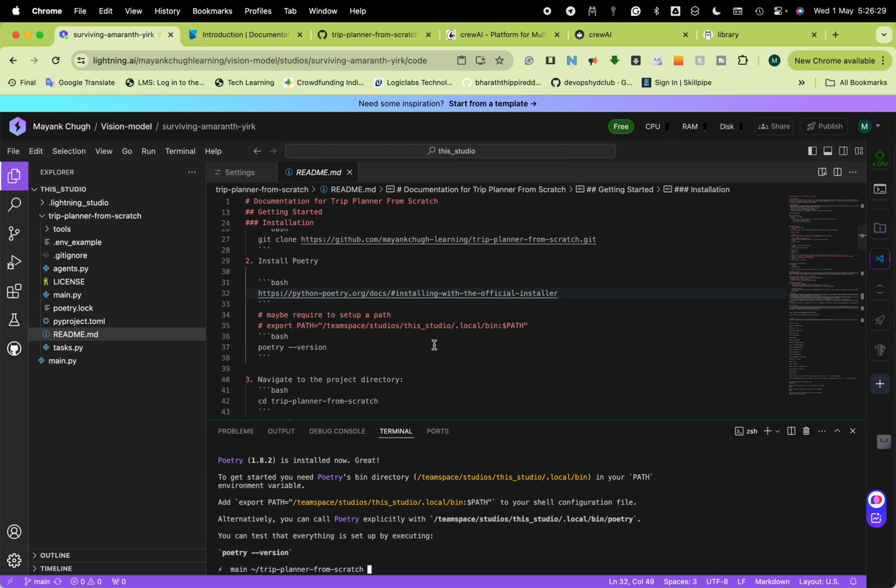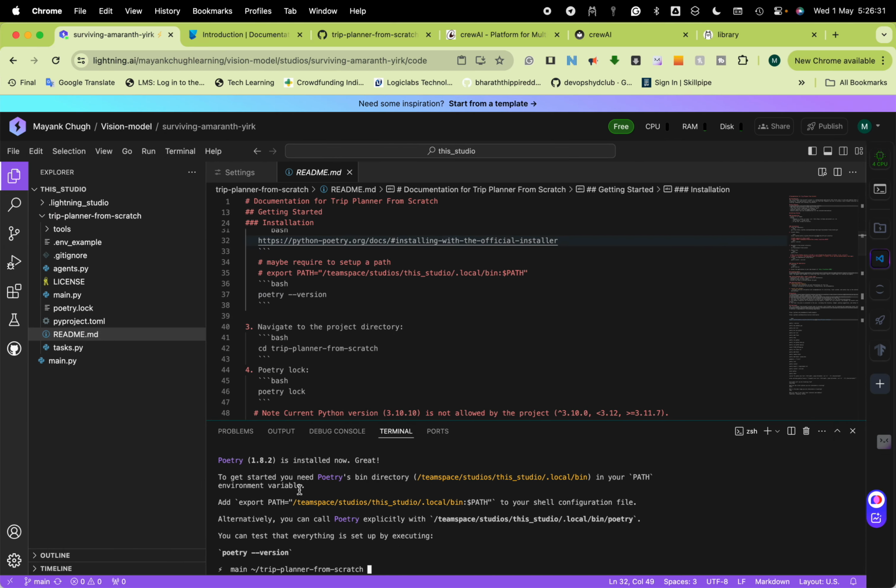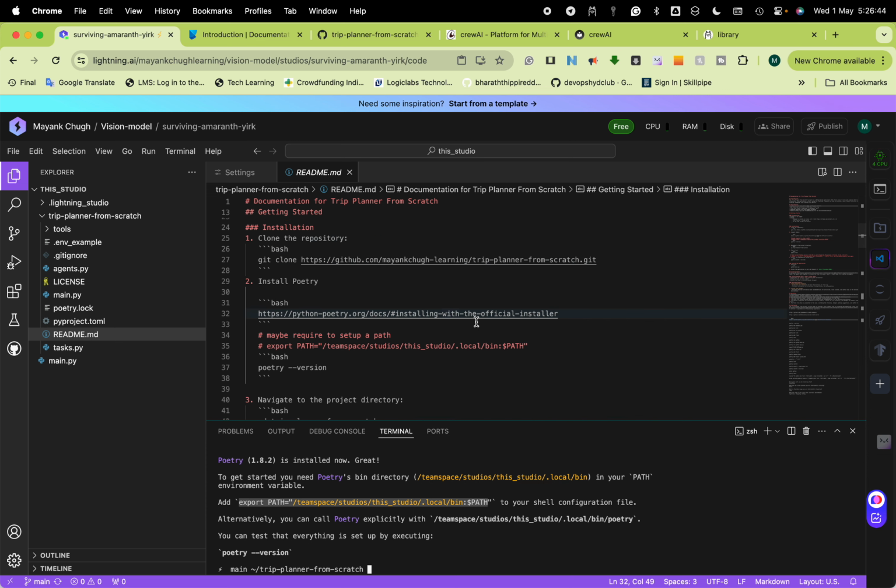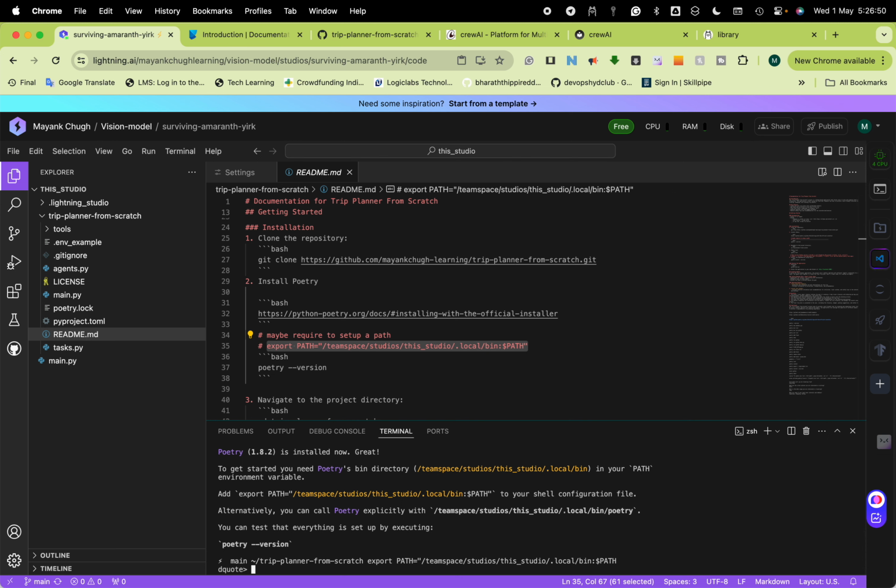So this is done. Now you need to do export. It is also mentioned here. However, if it is required, you have to do it. Otherwise, if it is your local Windows or any machine, then you might not need to do it, because the OS will also automatically do it. So I have also mentioned this in my readme file.